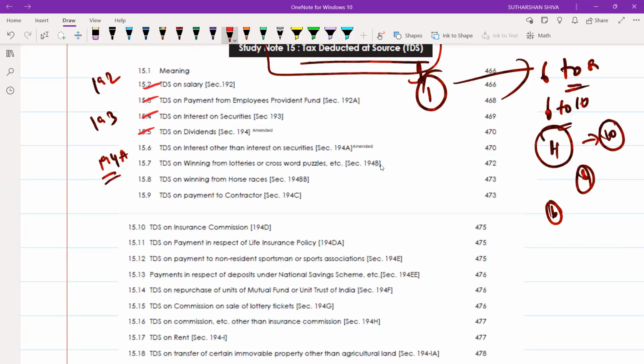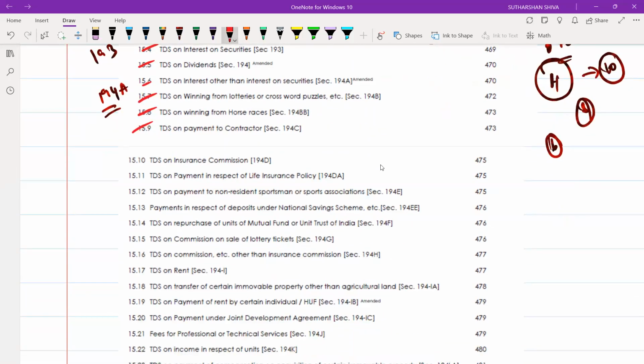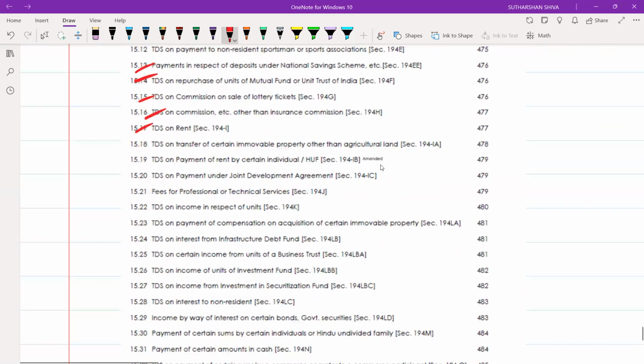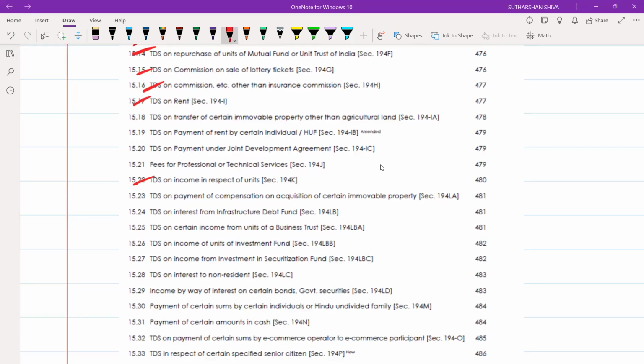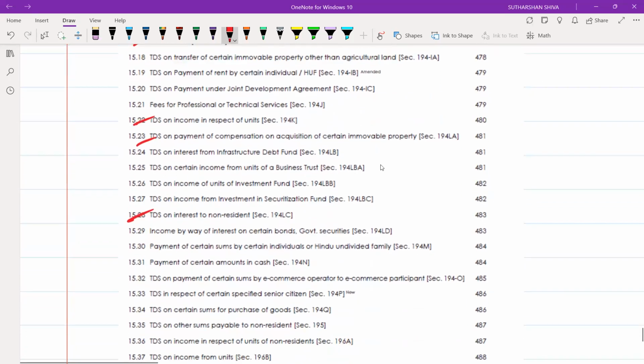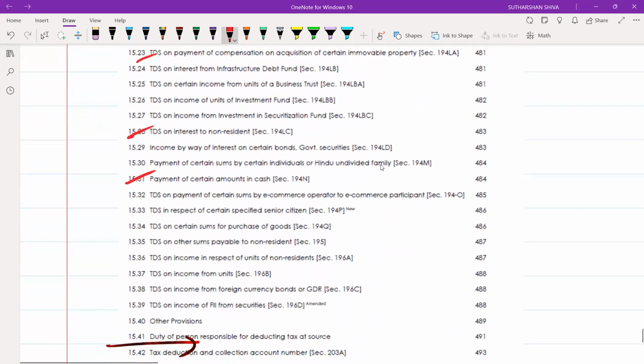192, 192A, 193, 194, 194A, 194B, 194BB, 194C, 194D, 194DA, 194E, 194F, 194G, 194H, 194I, 194K, 194LA, 194LC, 194N, 194M, 194O, 194P, 194Q. 194O and 194Q are most important, which is a new thing.